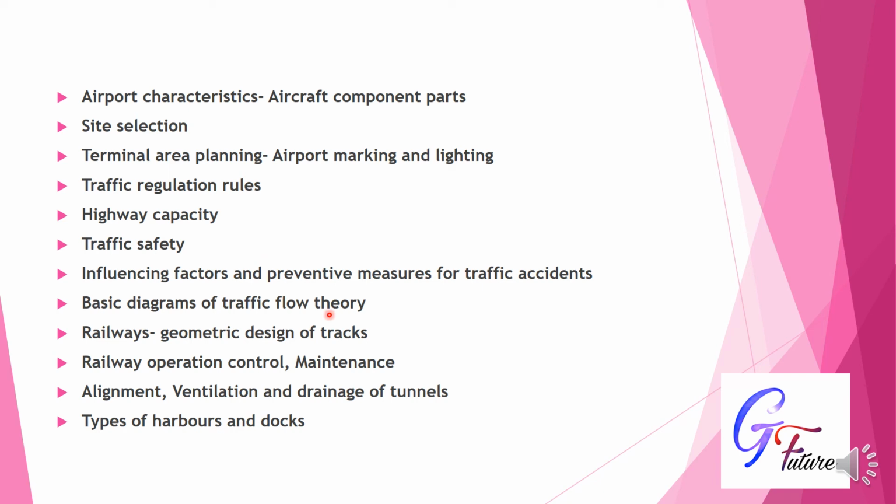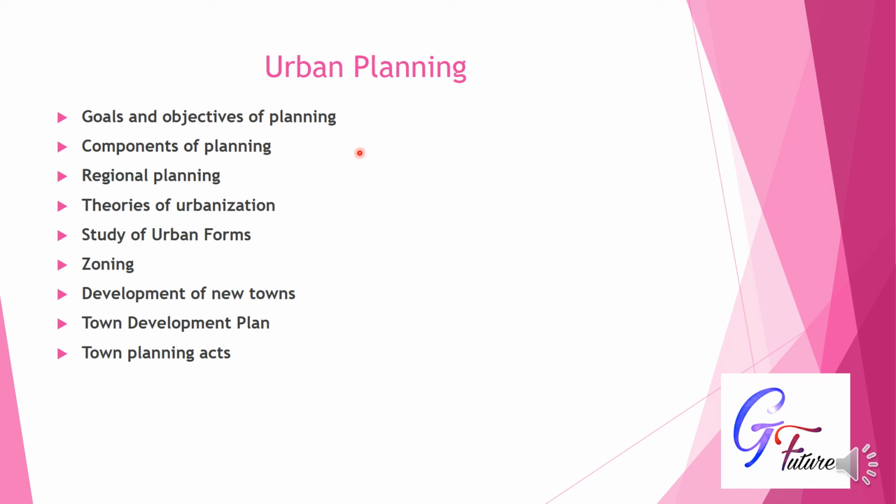The next is traffic flow theory. It contains many methods, etc. Railways, geometric design of tracks, that is broad gauge, meter gauge, all that. Railway operation control, maintenance, alignment, ventilation and drainage of tunnels, types of harbors and docks. Next is urban planning. It also is included in the traffic engineering portion. Goals and objectives of planning, components, regional planning, theories of urbanization, zoning, development of new towns, town development plan and town planning acts.